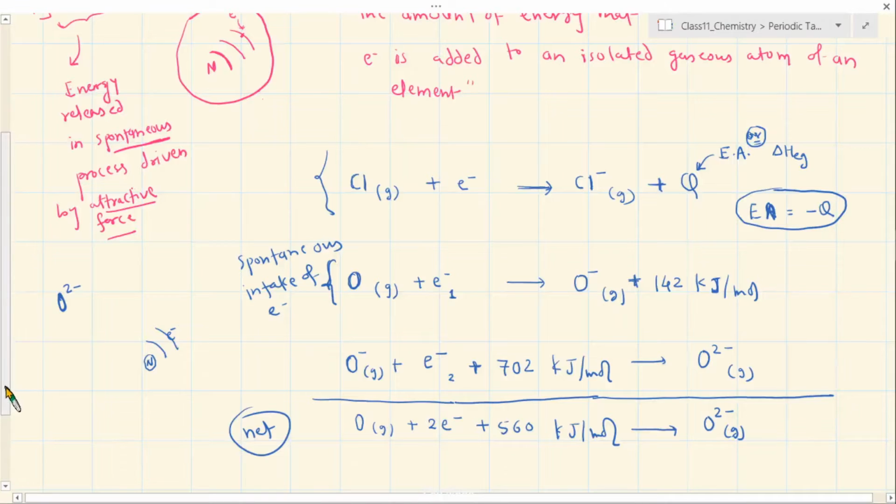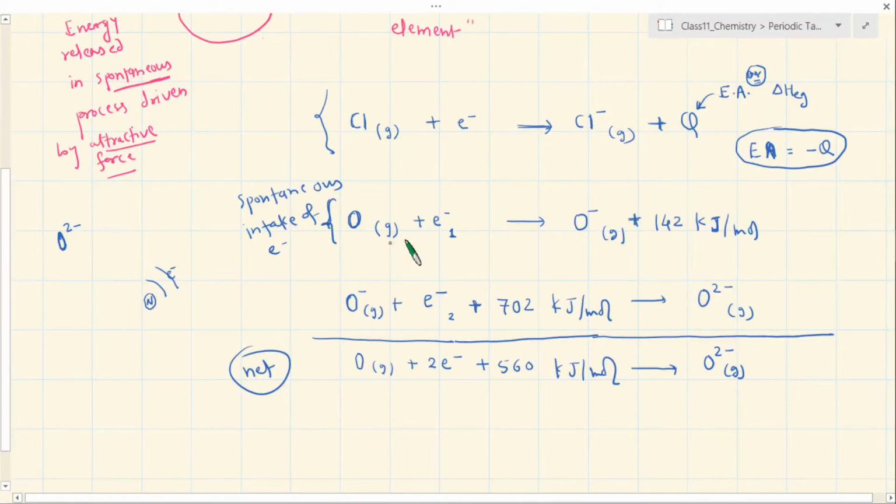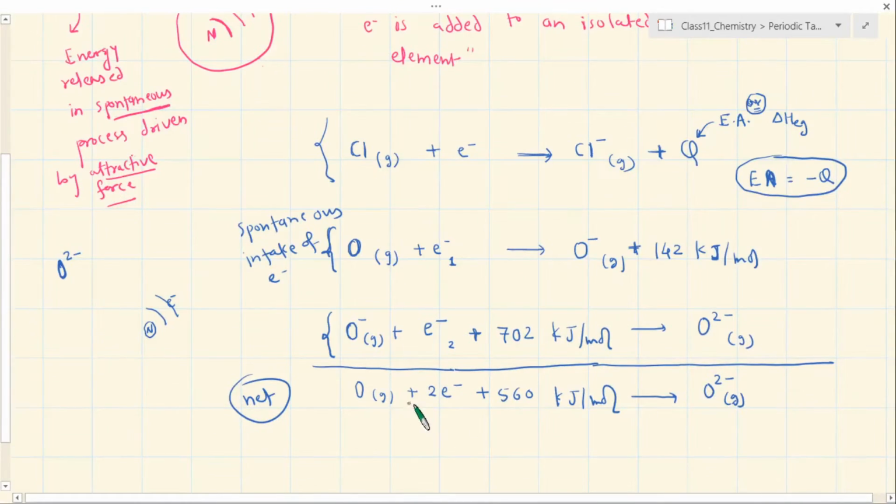So for the net process of formation of O2 minus, you see that now the electron gain energy is positive. You provide 2 electrons and the oxygen is there, so if you provide 560 of energy, it will take in the 2 electrons, because this oxygen atom has a tendency to accept the electron because it wants to form this O2 minus, to complete the octet.